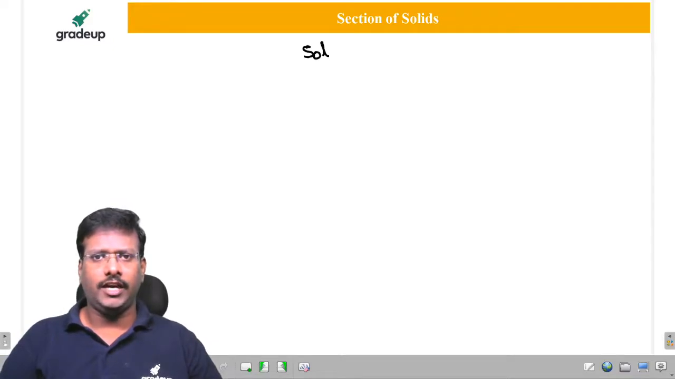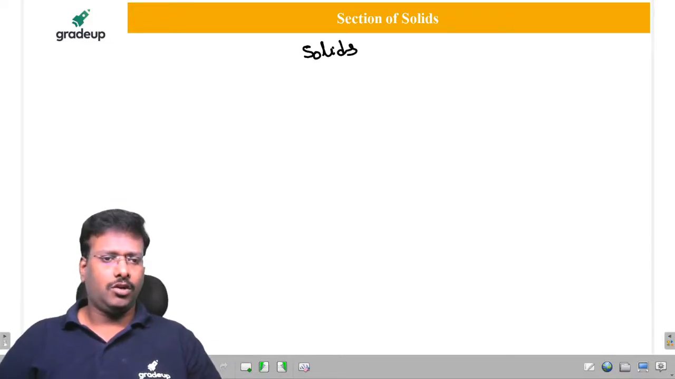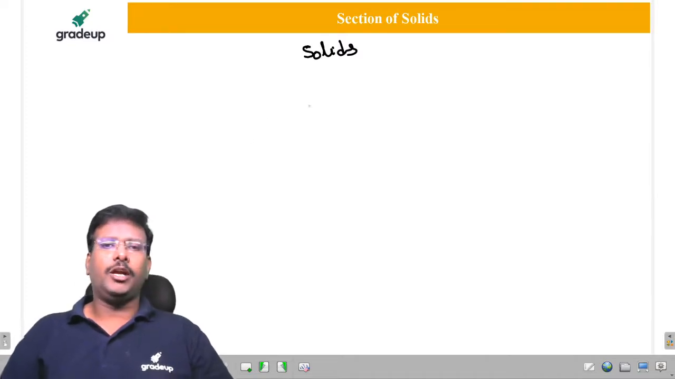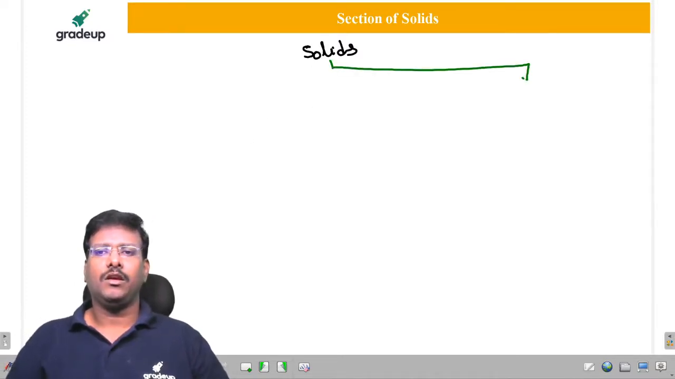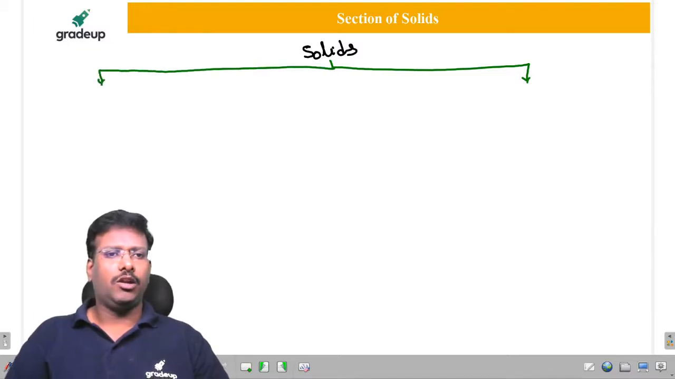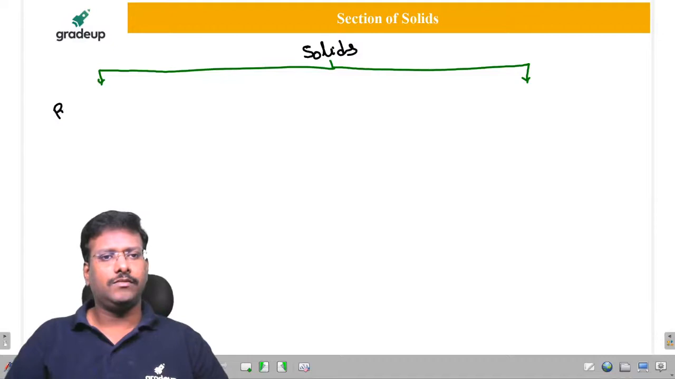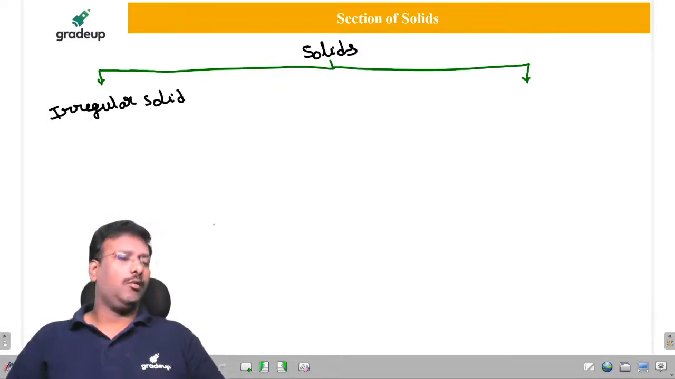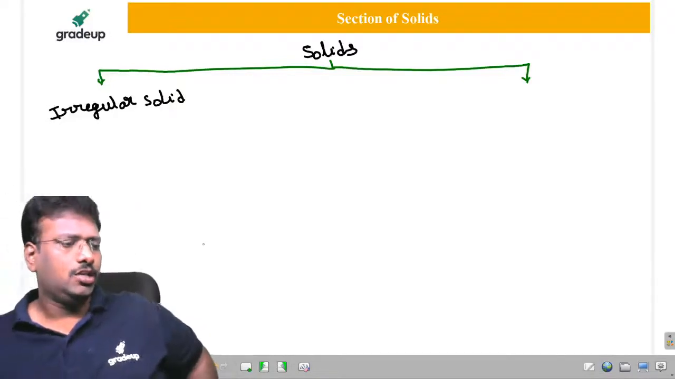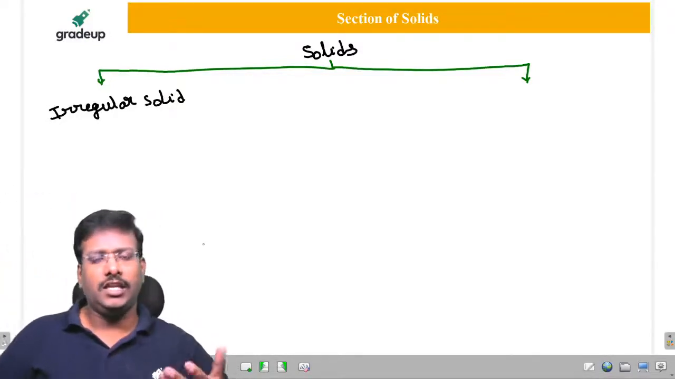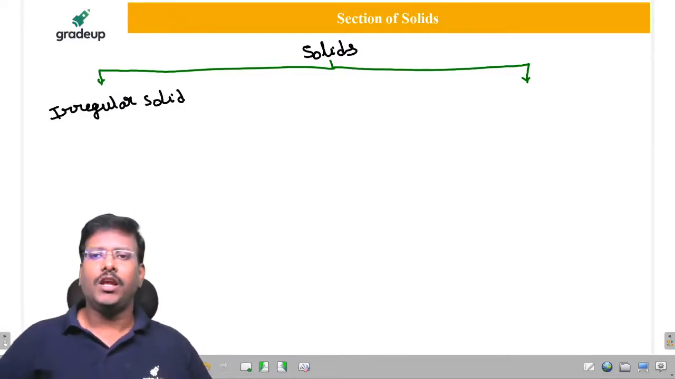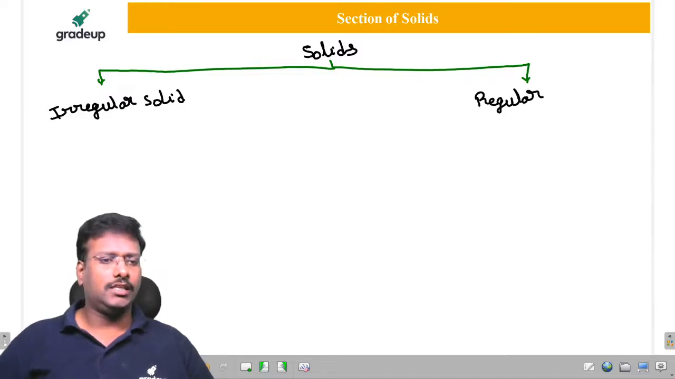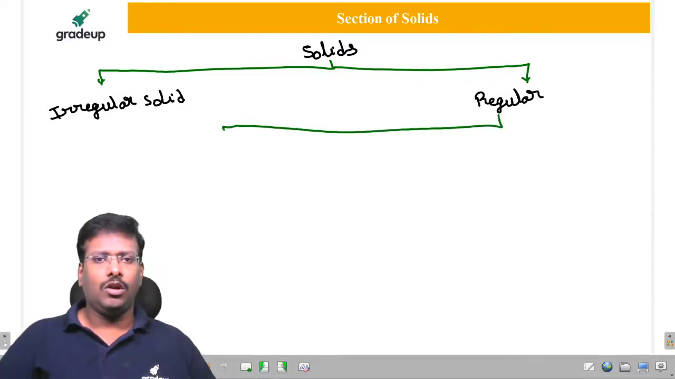So solids are divided into two broad classifications. One is regular solids, another one is irregular solids. Irregular solids are the ones whose names we can't describe, which we can't specify their characters. And regular solids are divided into two categories.